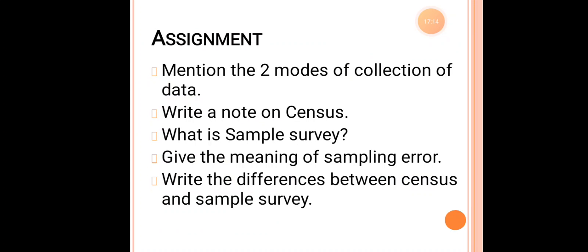So the assignment part: mention the two modes of collection of data. Write a note on census. What is sample survey? Give the meaning of sampling error. What is the difference between census and sample survey?